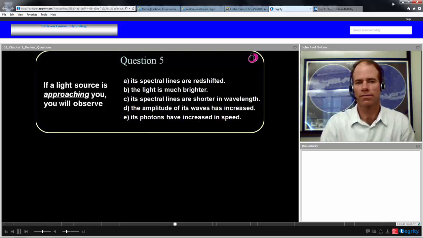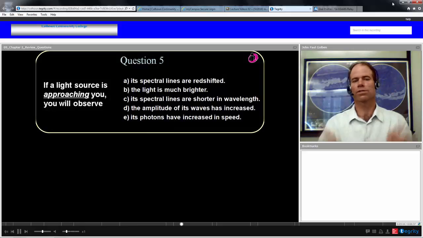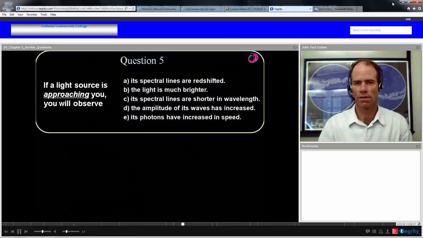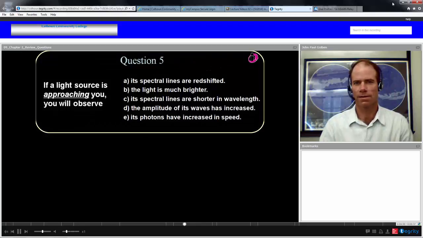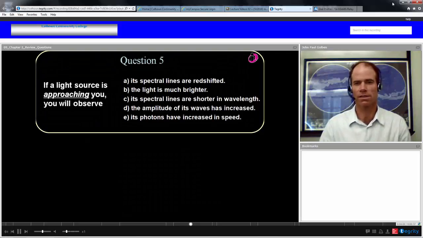Here's question number 5. If a light source is approaching you, you will observe, well, if something's approaching you, and the source is approaching you, you should expect that if it has a spectrum, that spectrum will be shifted, and it should be shifted to a higher frequency. It should be blue shifted.